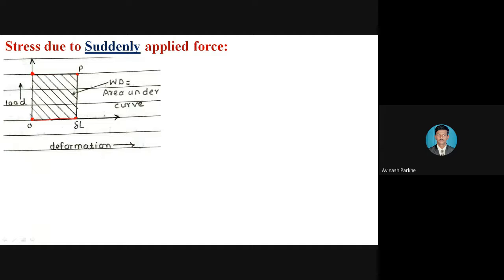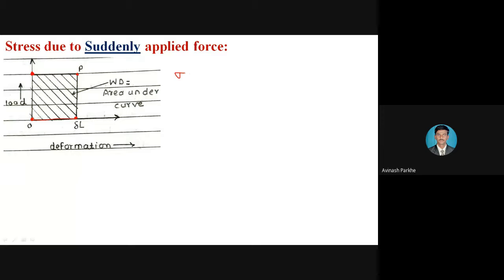If I join all these points, we get the area under the curve in the form of a rectangular or square section. Therefore, whatever load is applied on that body will be considered as capital P, that is the external load, meaning the suddenly applied load.